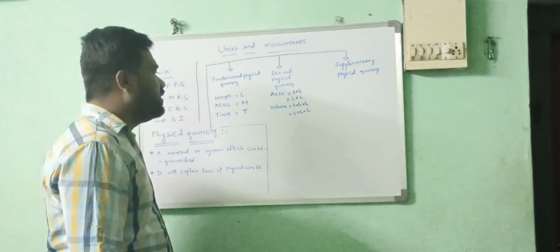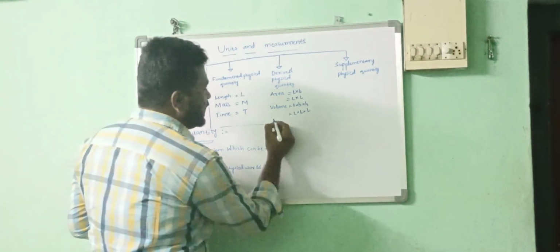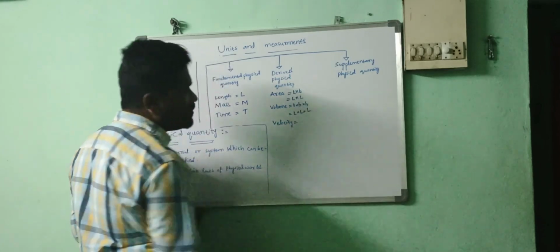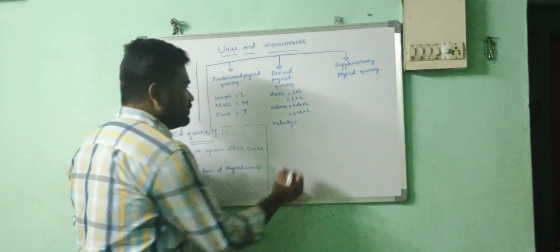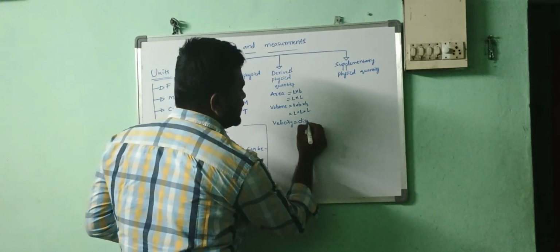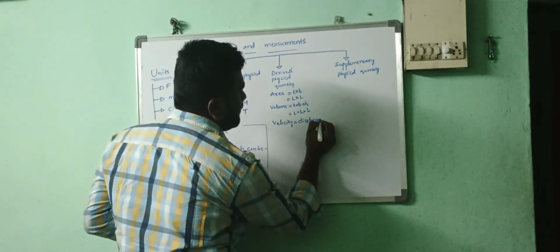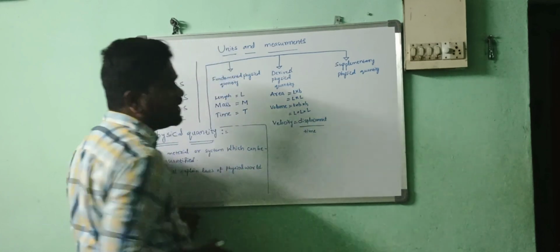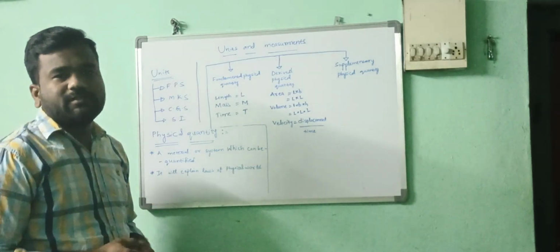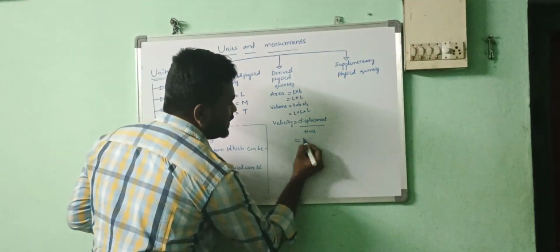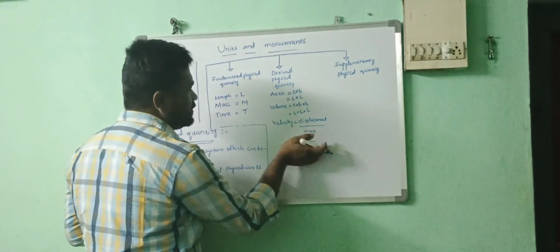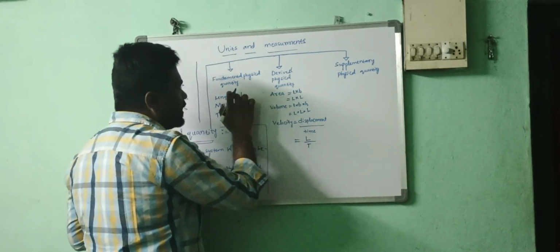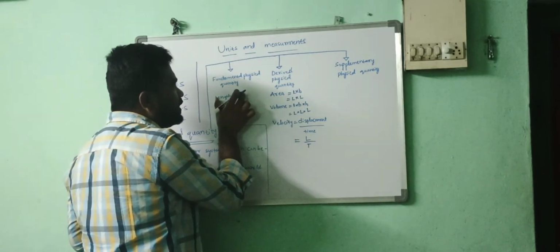Derived physical quantity. For example, let us take the velocity. What is the formula of the velocity? Displacement by time. Displacement is nothing but what? Length only. Time is what you represent with the term t. L and T are from where?